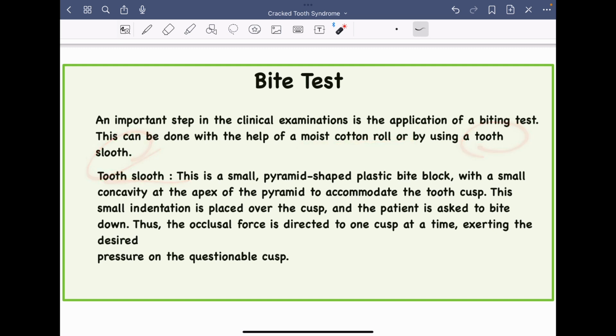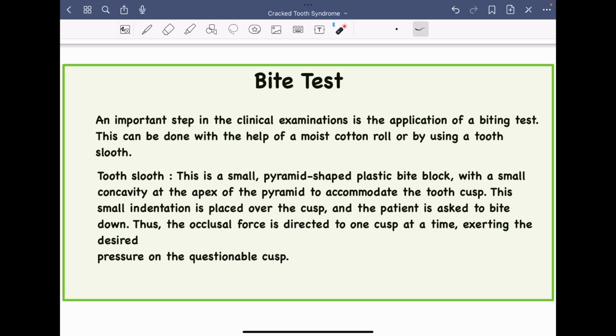Basically this is a small pyramidal shaped plastic bite block and it has a small concavity at the apex of the pyramid. This concavity is present to accommodate the tooth cusp. The small indentation is placed onto the cusp and the patient is then asked to bite down. Thus the occlusal force is directed to one cusp at a time and this exerts the desired pressure onto the questionable cusp.